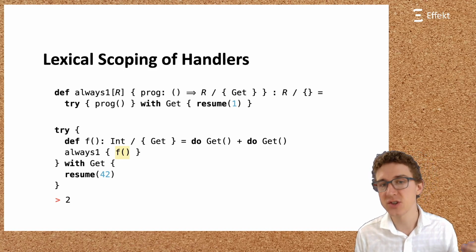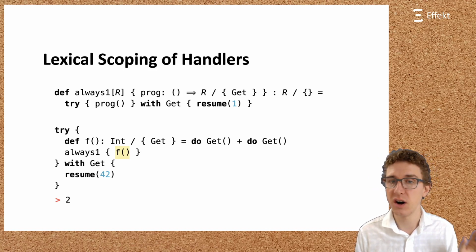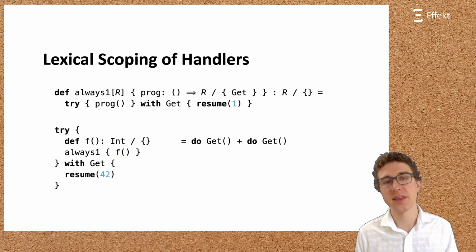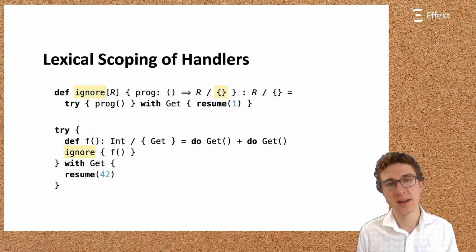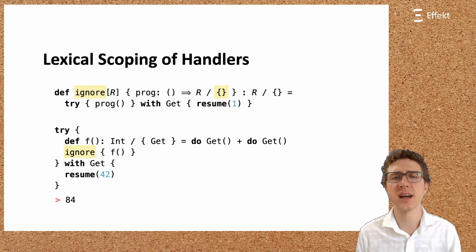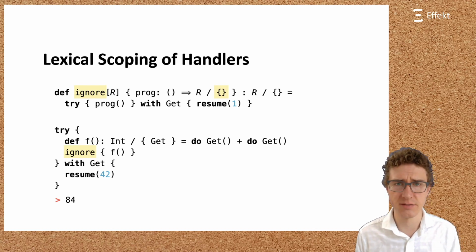However, if we now change the annotated type of f to not mention get anymore, the get effect has to be handled at f's definition side, and now the example yields 84. Similarly, if we change the annotated type of always 1 to not mention get, the handler in its implementation does not handle anything, and our example prints 84 regardless of the effect annotation on f.